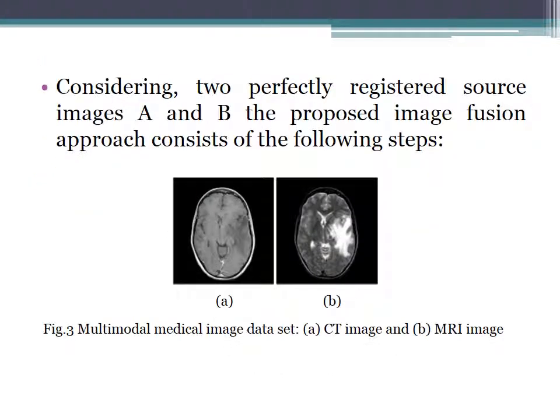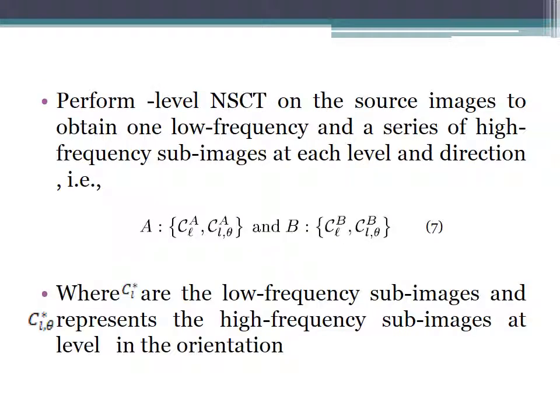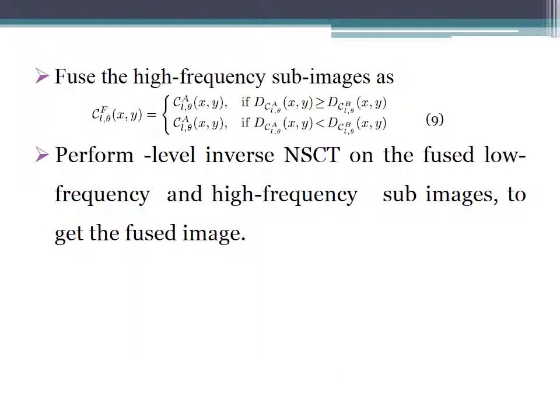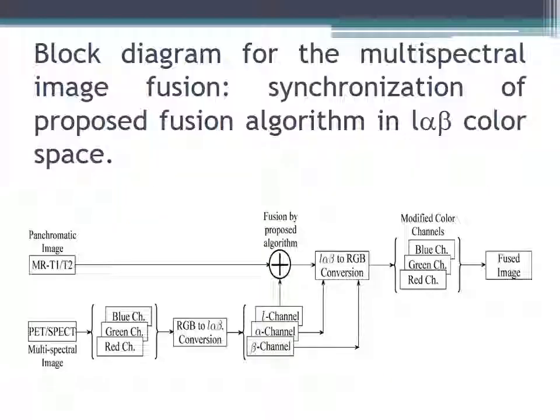Now consider two input images, one CT and one MRI. We apply the NSCT domain to them. The low frequency coefficients are represented by C_L^A and C_L^B, and similarly for high frequency, and these images come out. Now, applying to the low frequency sub-images we apply C_LF, and to the high frequency we apply C_θF from NSCT.